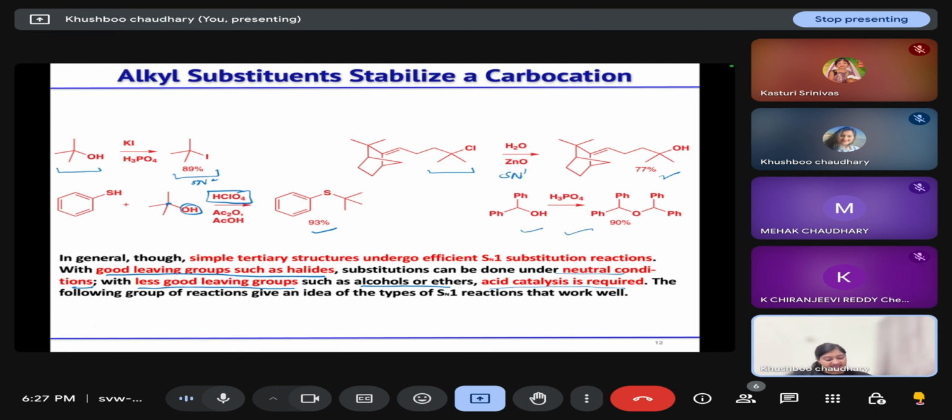Similar is the example of this one. So when you have a good leaving group, the reaction takes place under neutral conditions. When you have a bad leaving group, acid catalysts are required. I hope this is clear.